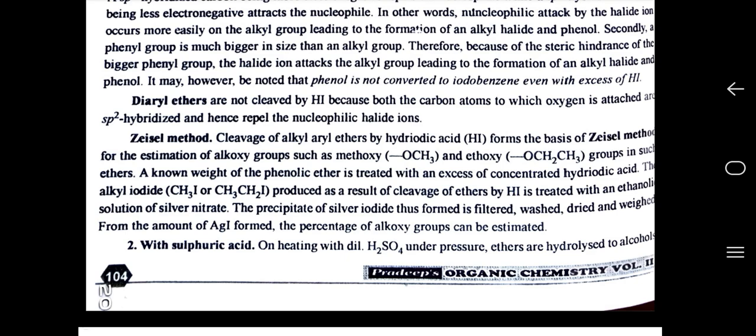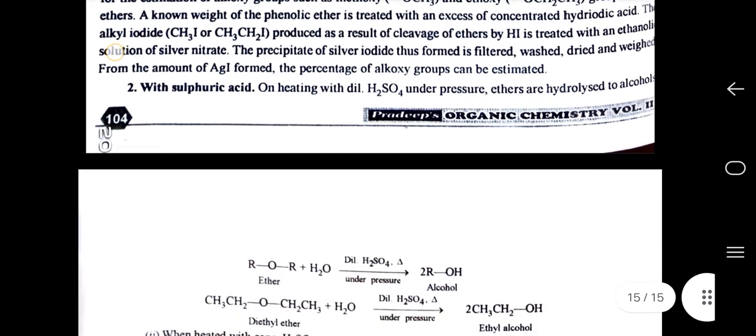Zeisel's method. Cleavage of alkyl aryl ethers by hydriodic acid, HI, forms the basis of Zeisel's method for the estimation of alkoxy groups such as methoxy and ethoxy groups in such ethers. A known weight of the phenolic ether is treated with an excess of concentrated hydriodic acid. The alkyl iodide produced as a result of cleavage of ethers by HI is treated with an ethanolic solution of silver nitrate. The precipitate of silver iodide thus formed is filtered, washed and dried and then weighed. From the amount of AgI formed, the percentage of alkoxy group can be estimated.